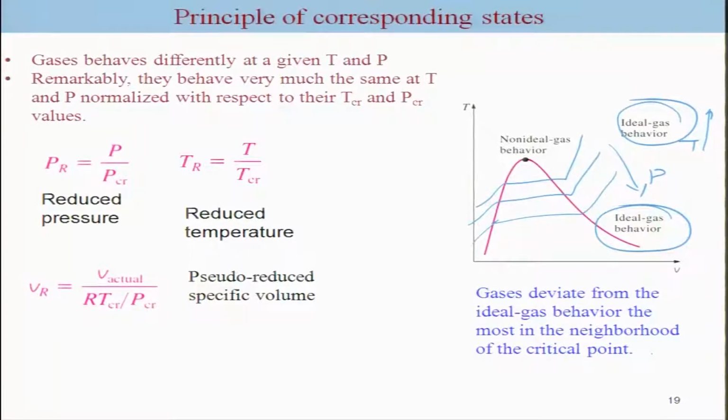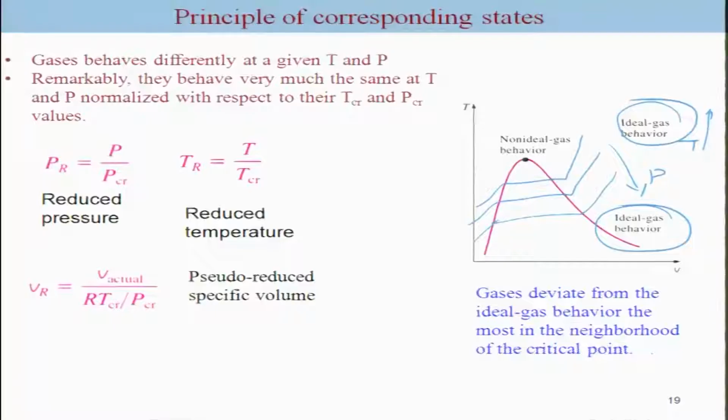Now, the other important thing. It was noted that if you reduce the properties such as pressure, temperature and volume by their critical point values, then many substances which have similar sizes start behaving similarly in a reduced plot. This is the principle of corresponding states.